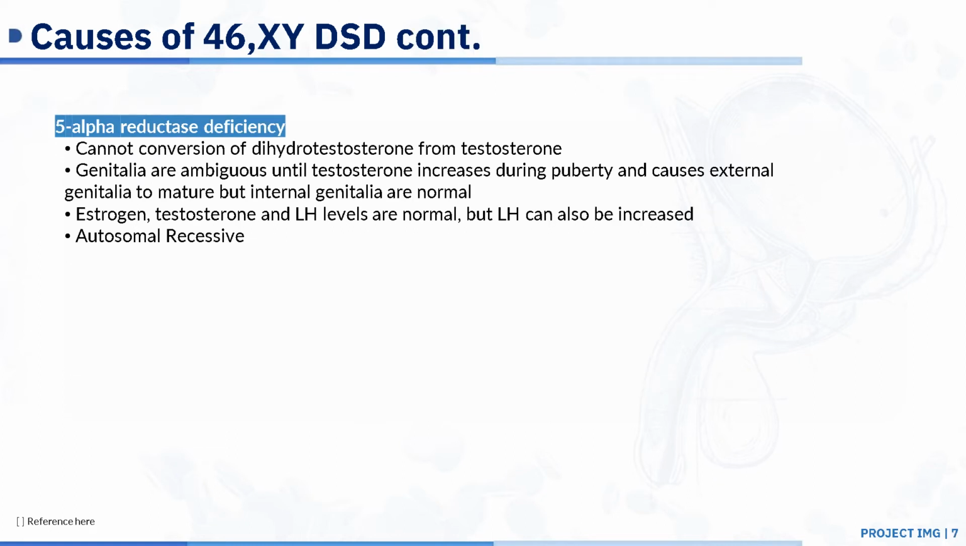5-alpha reductase deficiency, which is another cause of 46XY, is where you cannot convert testosterone to dihydrotestosterone. Genitalia are ambiguous until the testosterone increases during puberty and causes the external genitalia to mature. However, the internal genitalia have always been normal. Estrogen, testosterone, and LH levels are normal, but LH can also be increased sometimes, and you need to remember that this is an autosomal recessive disease.